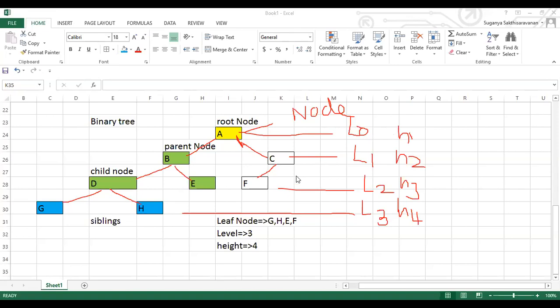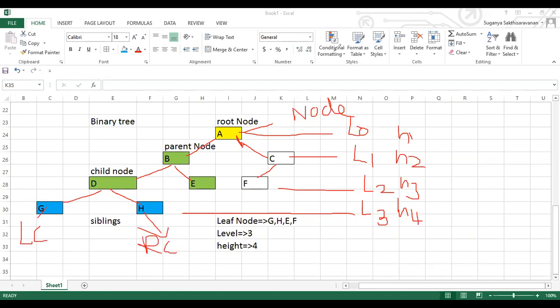Now, in a general tree, a node can be classified further with any number of nodes, isn't it? When I say binary tree, a node will have only two elements. One is called the left child, and the other is the right child. A parent can have two children, a left child and a right child.